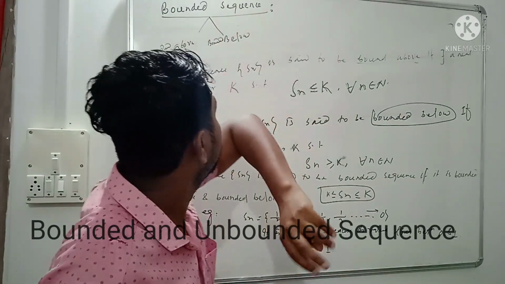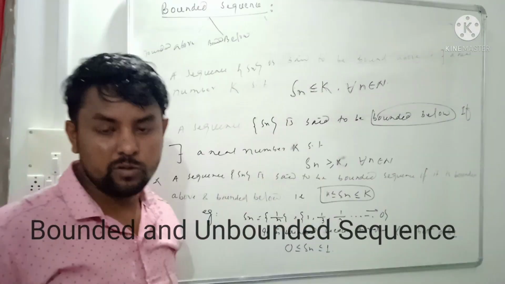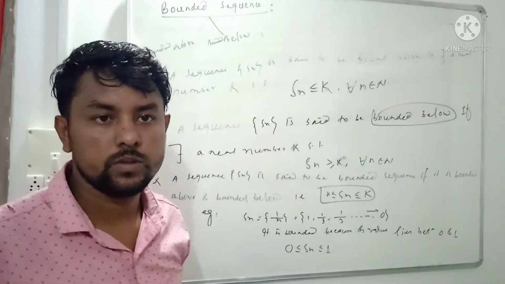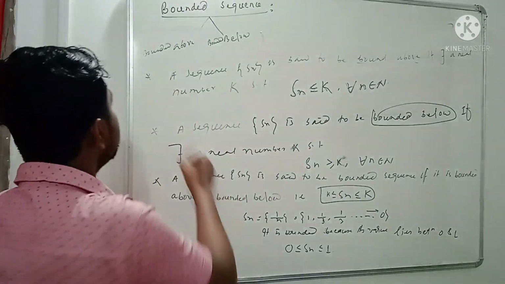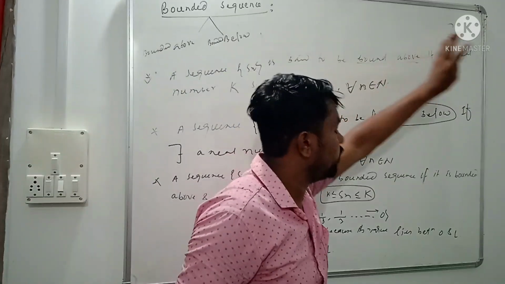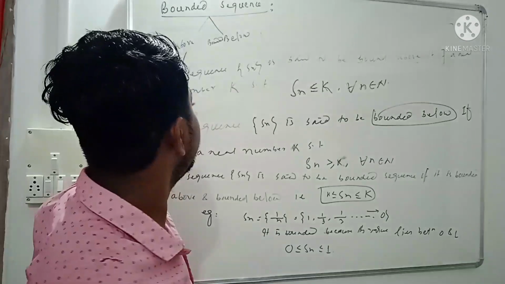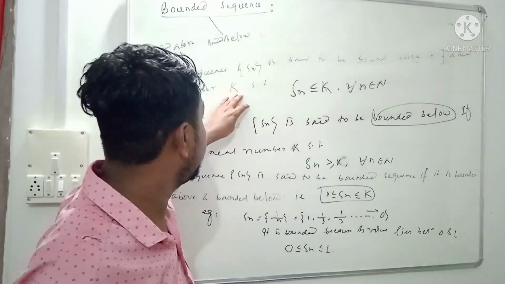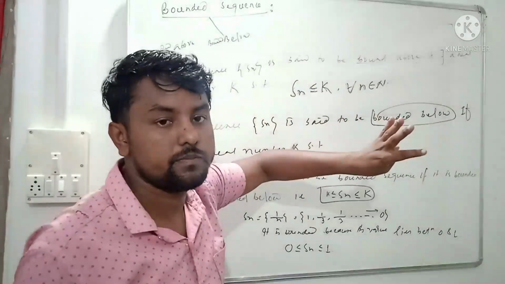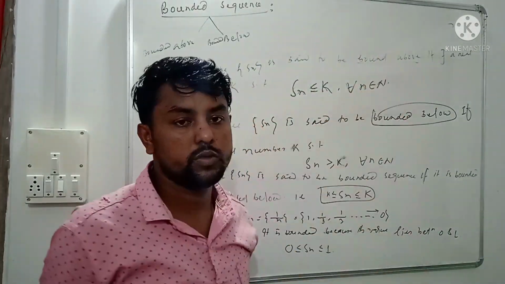Bounded sequence. We define a bounded sequence in two ways: bounded above and bounded below. So what is a bounded above sequence? A sequence Sn is said to be bounded above if there exists a real number capital K such that Sn is less than or equal to K for all natural numbers n.